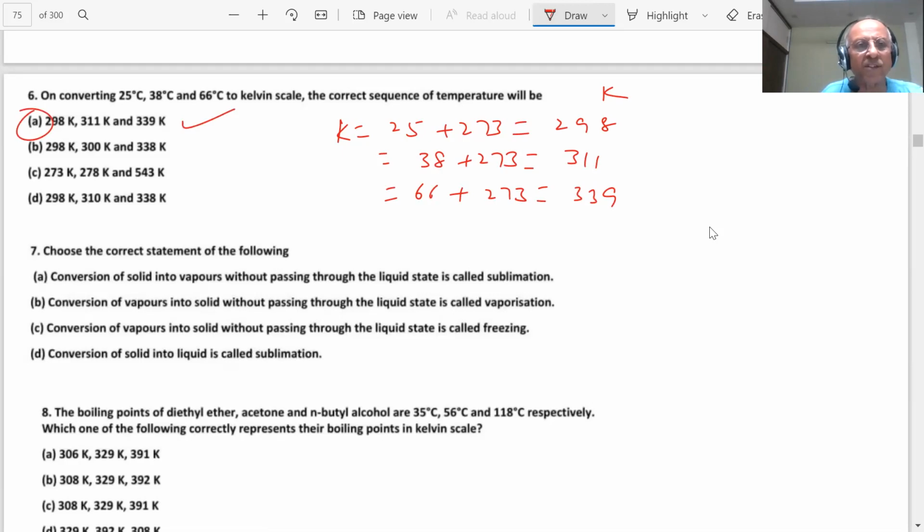Next question. Choose the correct statement of the following. Conversion of solid into vapors without passing through liquid is called sublimation.